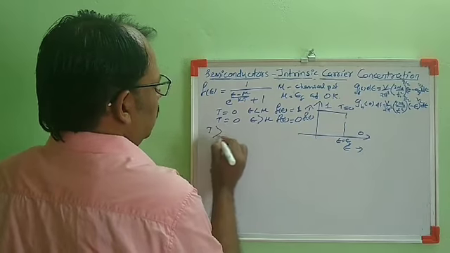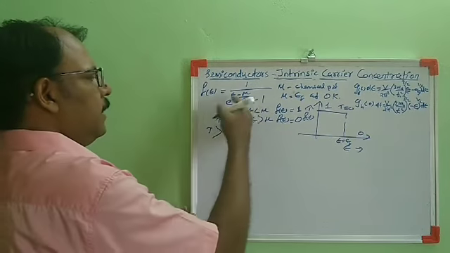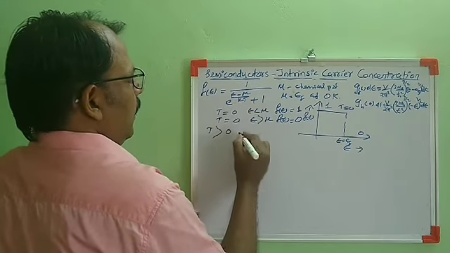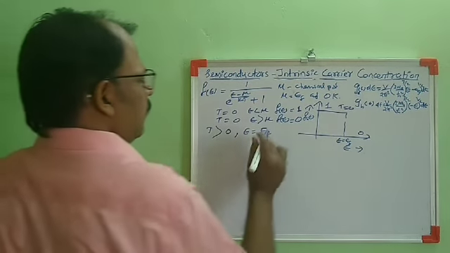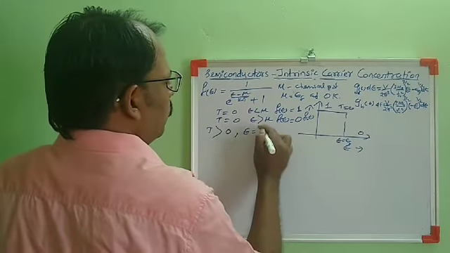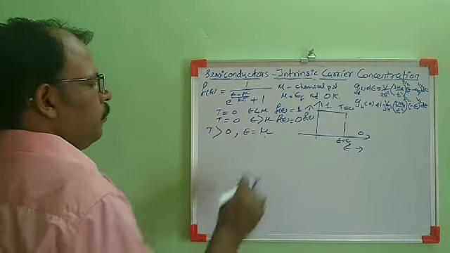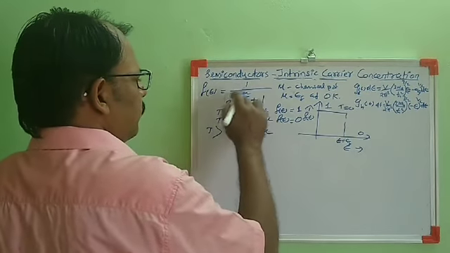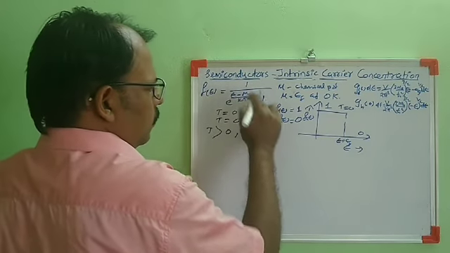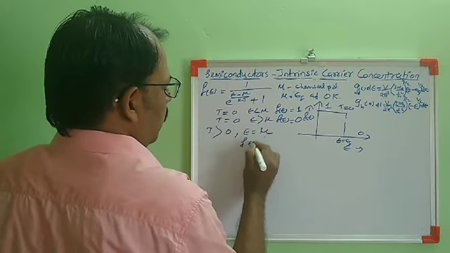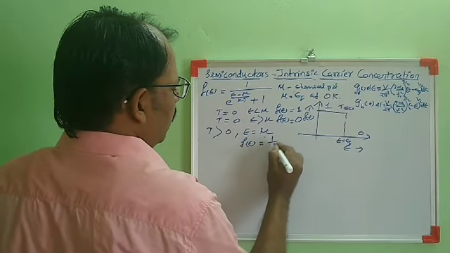Now consider T greater than 0. When T greater than 0 and E equal to EF, at the Fermi energy or E equal to mu, this term becomes e raised to 0, which is 1. So 1 by 1 plus 1, so the probability of occupancy will be 1 by 2.